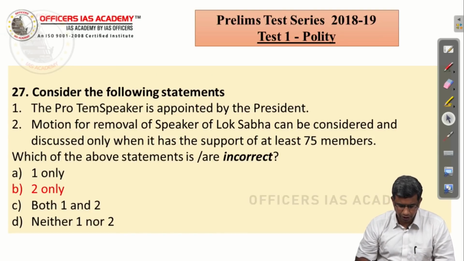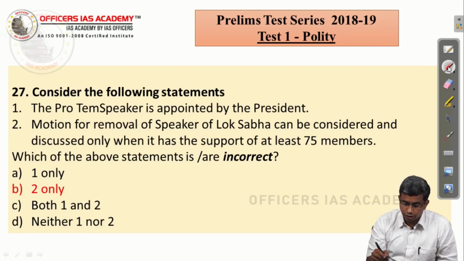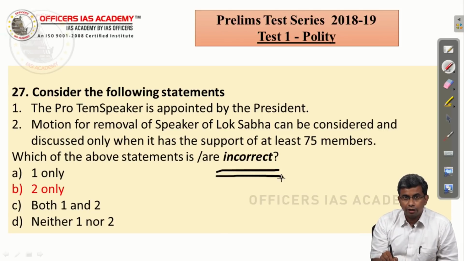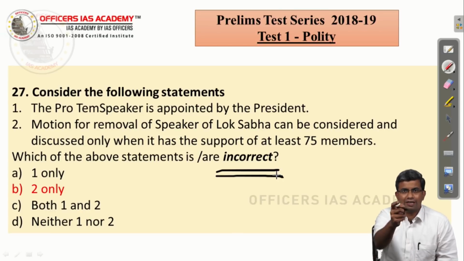Consider the following statements. The pro tem Speaker is appointed by the President. Motion for removal of Speaker of Lok Sabha can be considered and discussed only when it has the support of at least 75 members. But what is the most important thing in this question which many of you might have missed? Which of the following statements is incorrect? UPSC usually puts it in italics, sometimes in italics and bold, or just in bold, but definitely it should capture your eye. The pro tem Speaker is appointed by the President? Yes, that's a right statement.